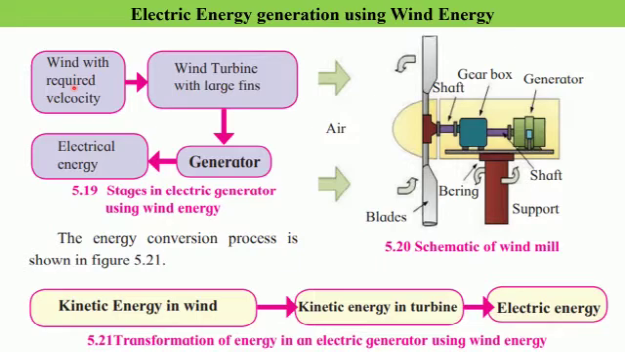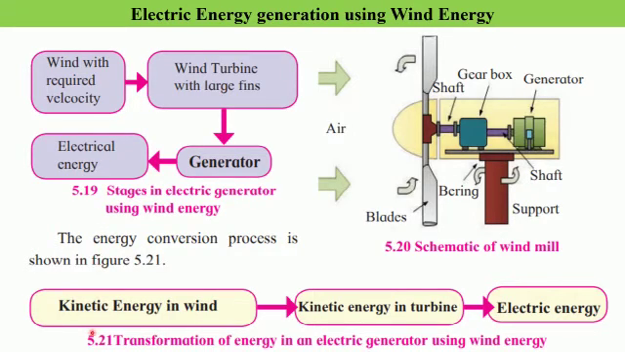Here we have the stages in the electric generator using wind energy. The first thing: wind with required velocity. Wind must blow with a certain minimum velocity in order to produce electricity. It is used to drive the wind turbine with large fans. The wind turbine starts rotating as soon as the wind strikes the huge fans of the windmill. This in turn activates the generator, which gives rise to electrical energy.